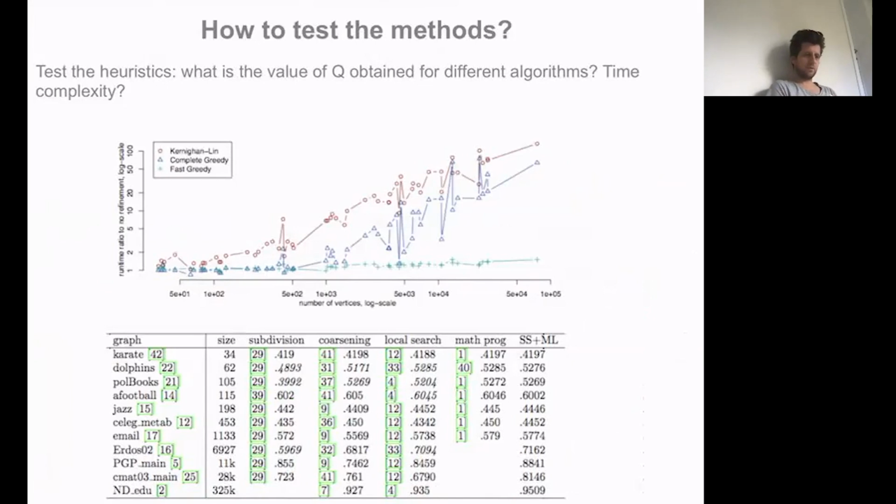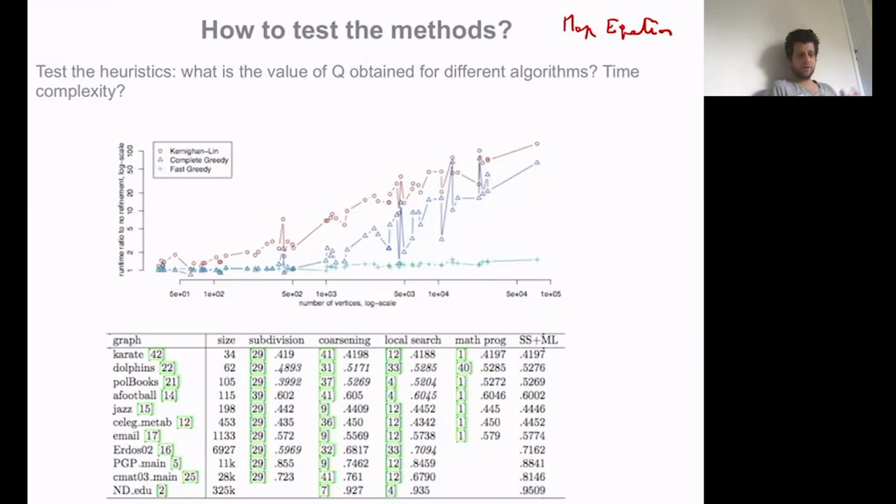There's, for instance, a quantity called the map equation, where instead of optimizing modularity, you optimize this quantity that tells you, from completely different principles based on coding theory, whether or not a partition is good. When you try to compare methods that optimize modularity, when you have two methods optimizing modularity, you can always compare the values of Q that are obtained, because this is your objective. The two methods share the same objective. And you can also compare the time that it takes on a set of empirical networks.